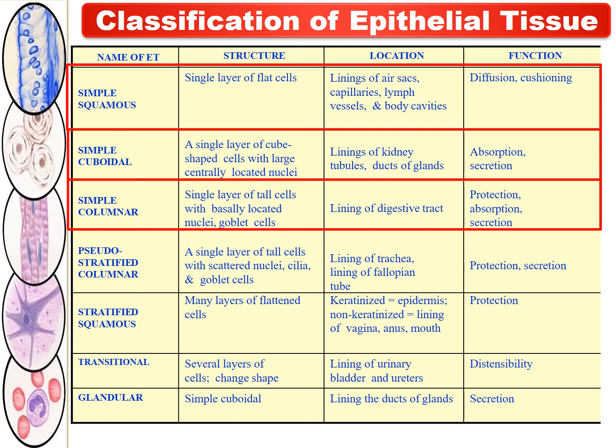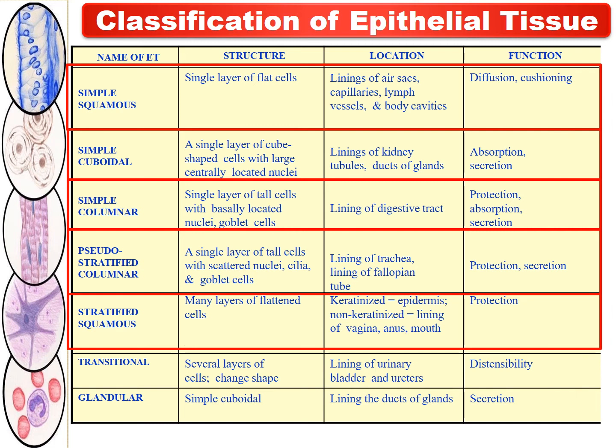secretion. Then the fourth one is the pseudostratified columnar epithelium. As we discussed, its structure is a single layer of tall cells with scattered nuclei, cilia, and goblet cells. The location of this is the lining of the trachea and the lining of the fallopian tube. And the function subserved by the pseudostratified columnar epithelium is protection and secretion at these locations.